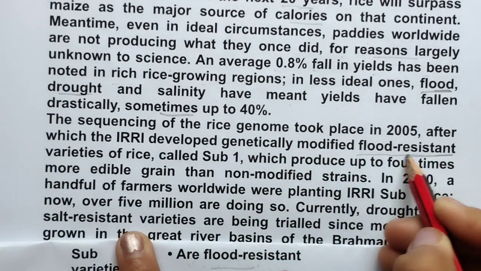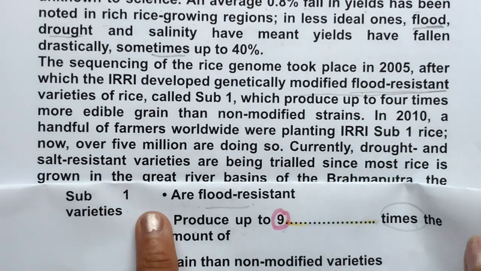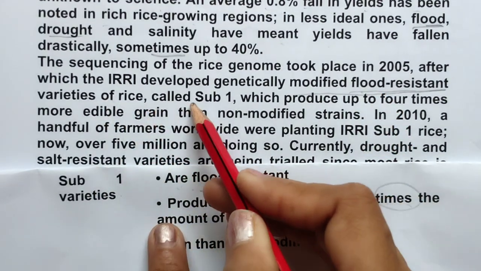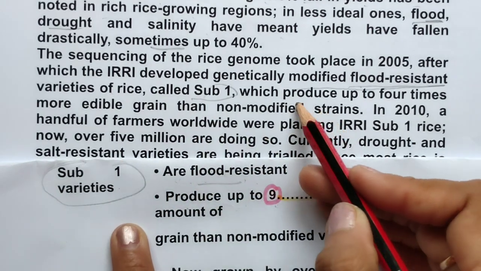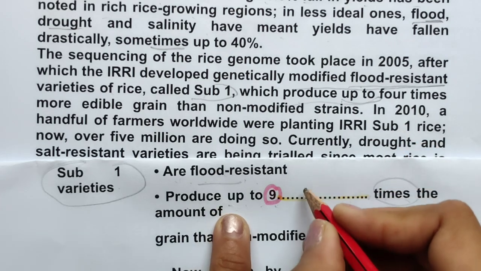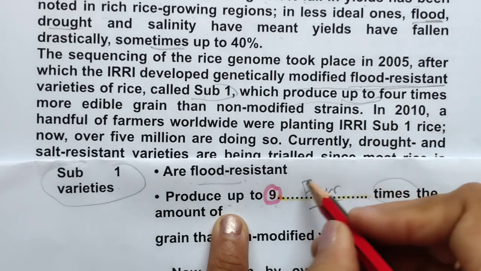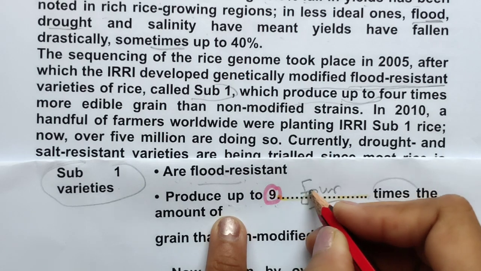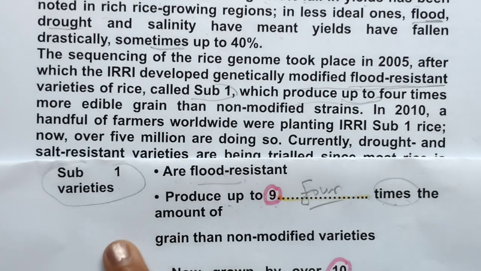Flood actual location is here. See this. Now we have got this flood resistance word is there. Varieties of rice called sub. Same word is here. Okay, we have got actual location which produce up to, same sentence structure, 4 times. 4 times already written, so 4, F is not capital, small. If you are writing all answers in capital, then all words will be in capital.